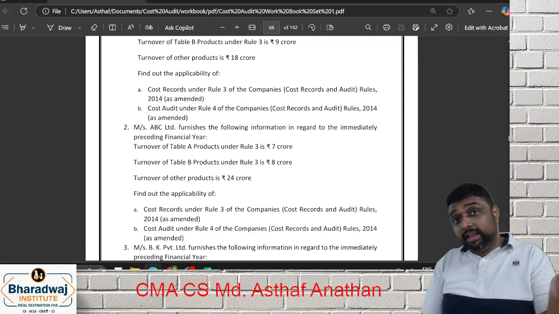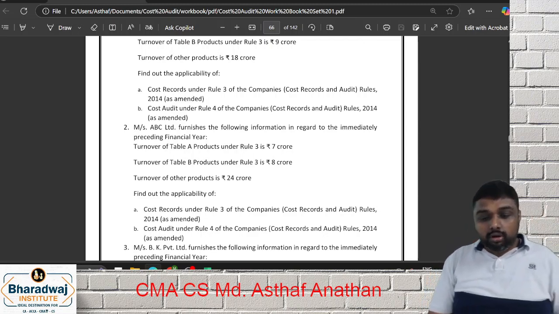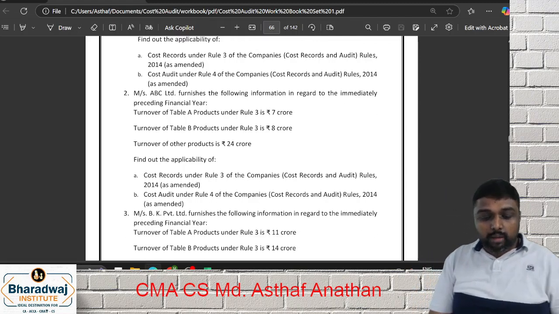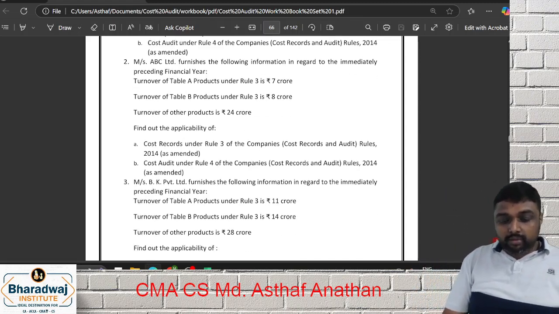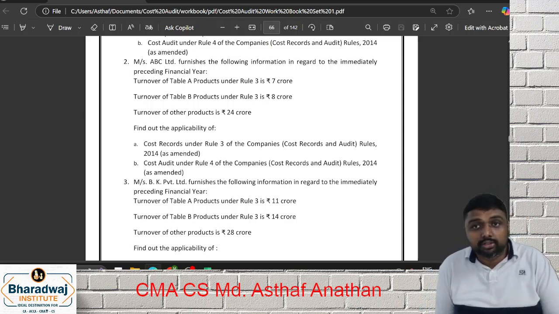First condition, aggregate turnover is what? 35 crore. So aggregate turnover is 35 crore or more. Accordingly, you can comment on it, yes or no? Here we have discussed this in detail in our class, so you can refer to it.